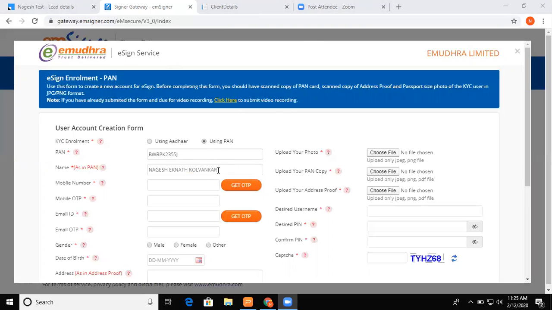When I entered this name, I went to my income tax website and this is the same name I have registered with. So my income tax website name and my name as per PAN card are matching. Now I'll enter my mobile number. After entering the mobile number, there is a radio button, get OTP. The customer will receive a 4-digit OTP. I have already received it, and I'm entering it.